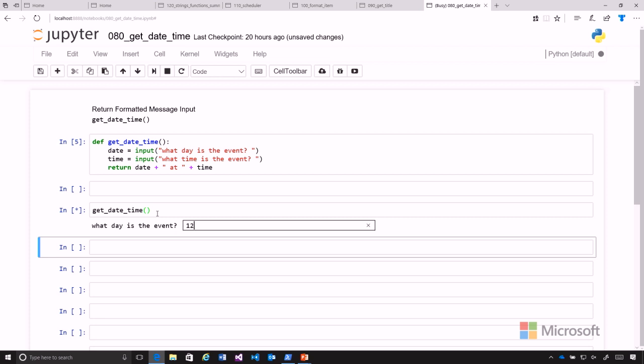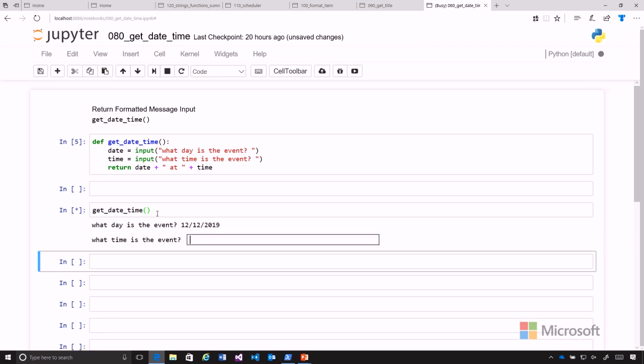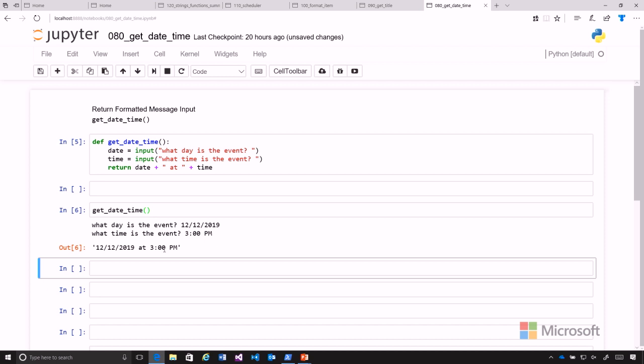And I can go ahead and put that in again. And then they can ask what time the event is. So let's go ahead and enter our time. And enter that, and then we see our return value is the formatted string.